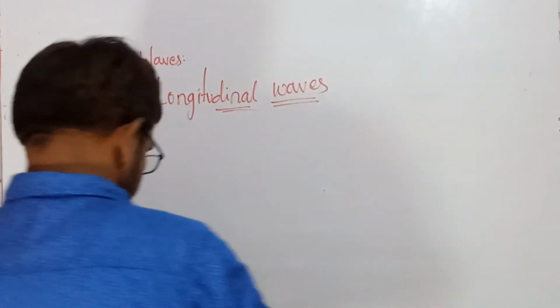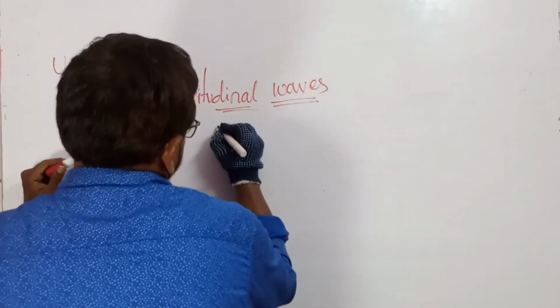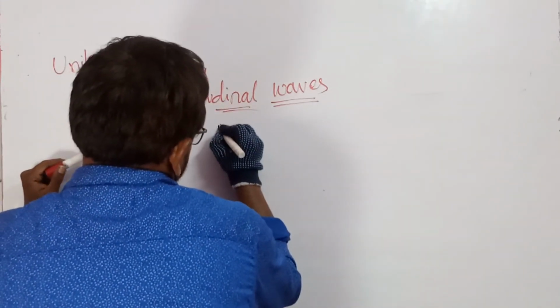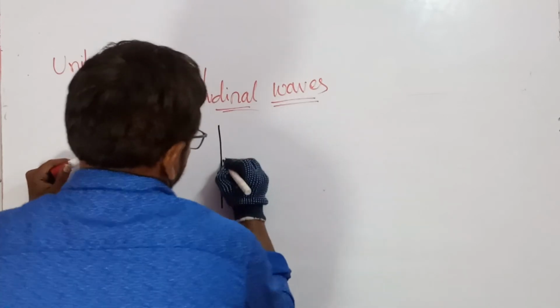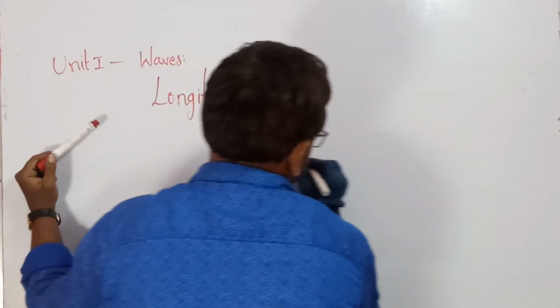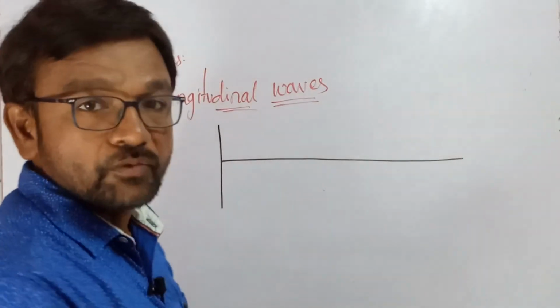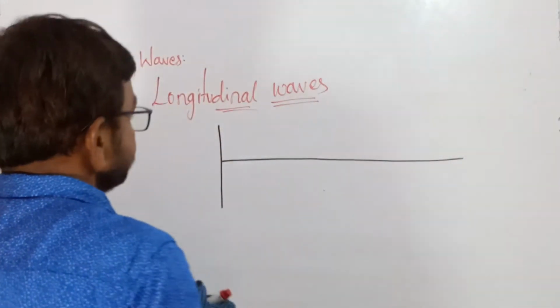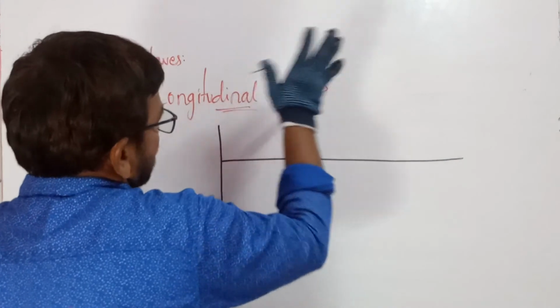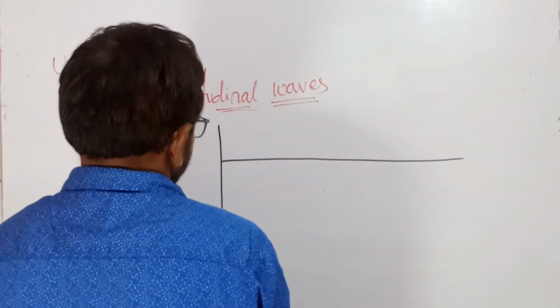Why compressions? It is like a spring. This can be observed in sound waves, longitudinal waves. So you can observe these longitudinal waves in sound waves.